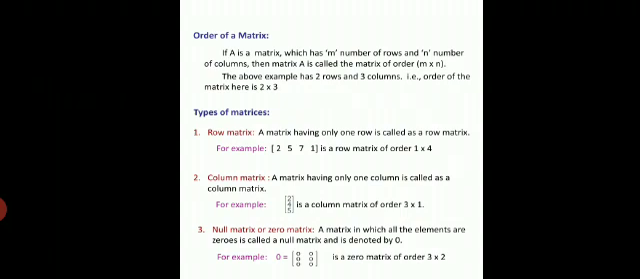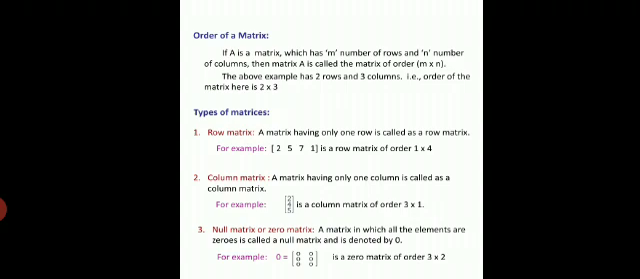Now we will see what we mean by the order of a matrix. If A is a matrix which has m number of rows and n number of columns, then matrix A is called the matrix of order m cross n. In the above example, there are 2 rows and 3 columns. Therefore, the order of the matrix is 2 by 3.